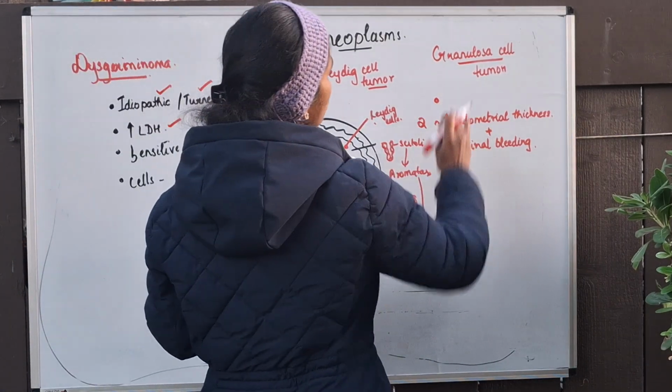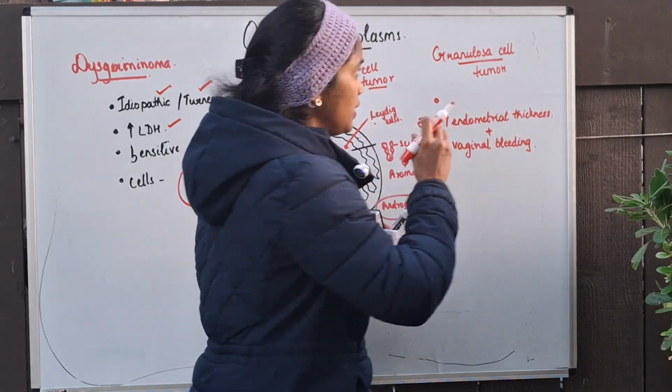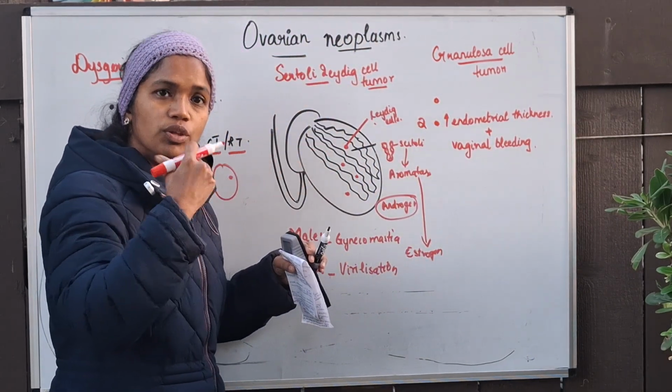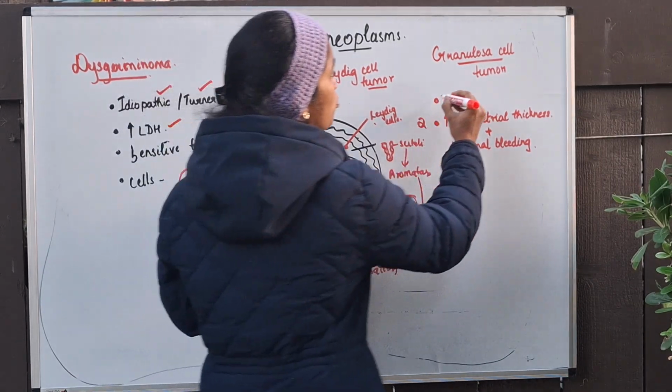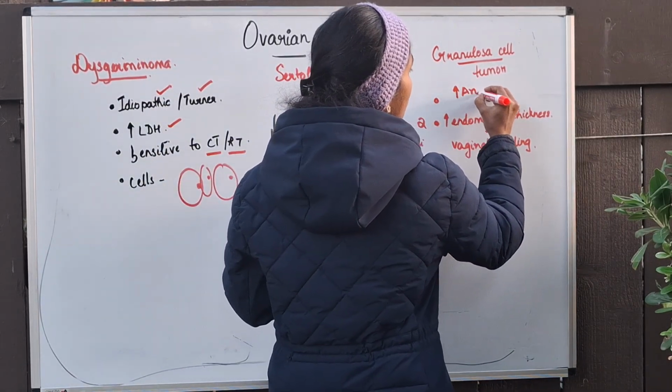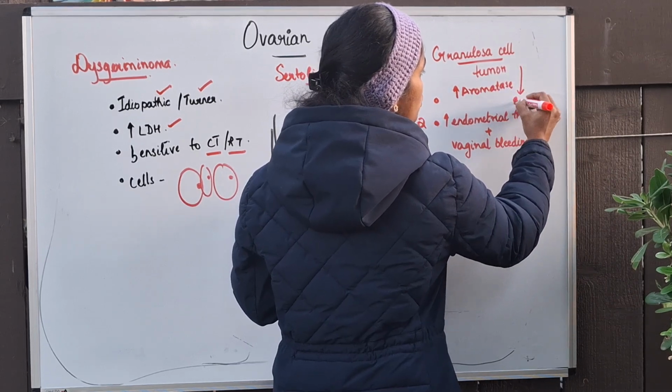What happens in Granulosa cell tumor? The Granulosa cell tumor is one that happens in the granulosa cells of the ovaries. What do the granulosa cells produce? Again, the granulosa cells produce aromatase. We already saw that aromatase is what converts androgens to estrogens.